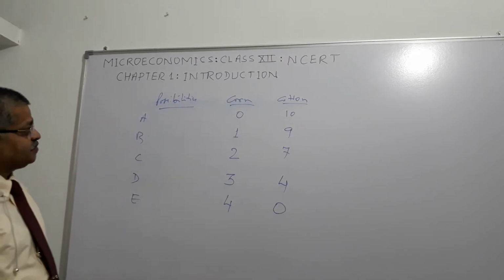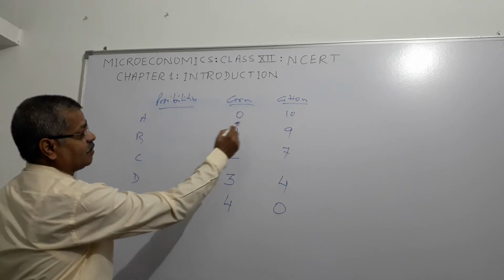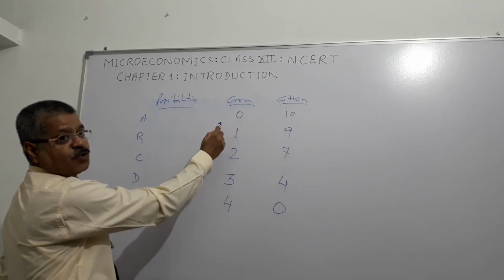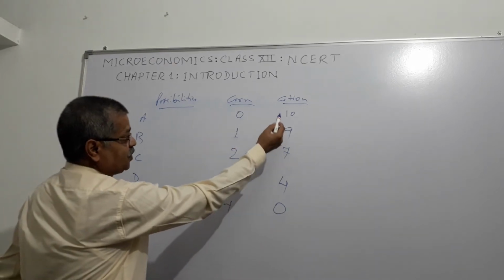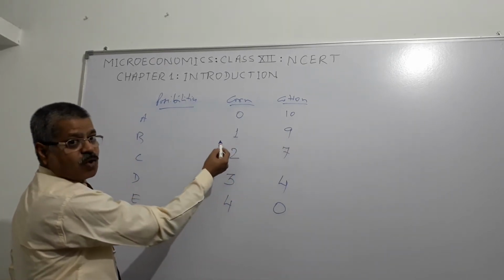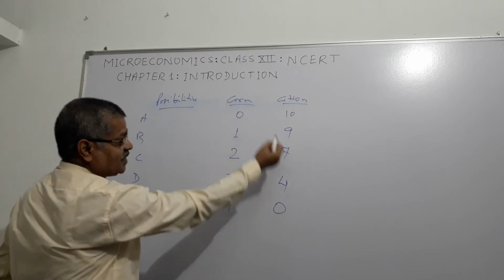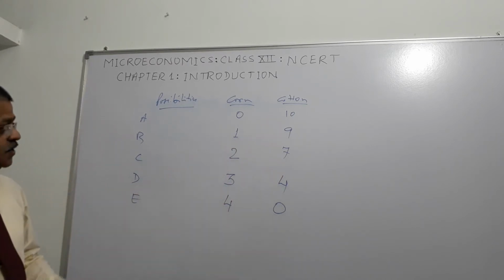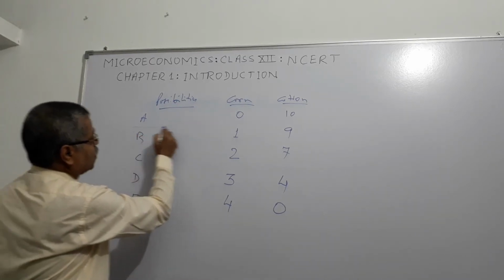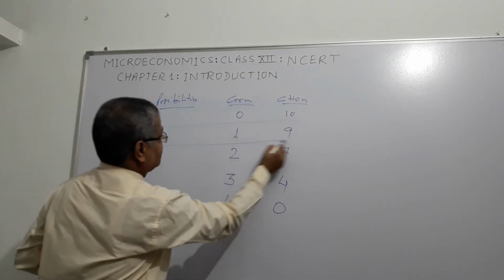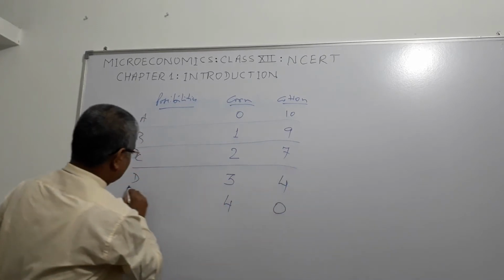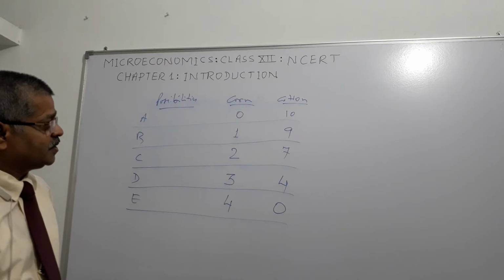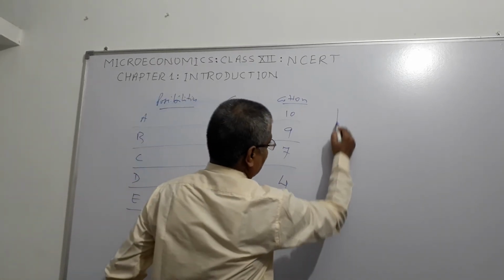So if we have 10 units of cotton, we can have 0 units of corn. If we reduce cotton, then we get some corn, right? So by sacrificing on cotton, we are able to get corn. So this is called the possibility set. These are the 5 possibility sets. Based on this, you can get this.